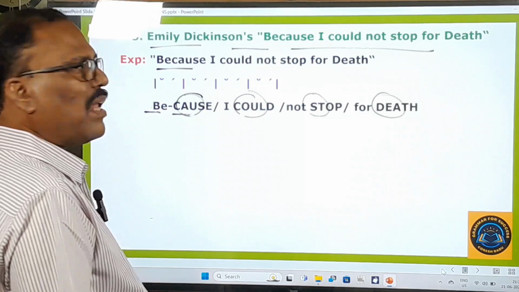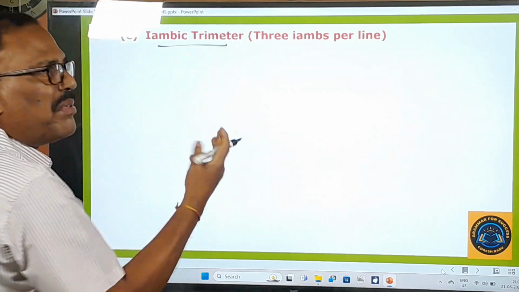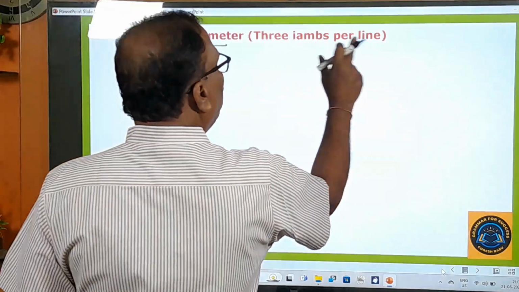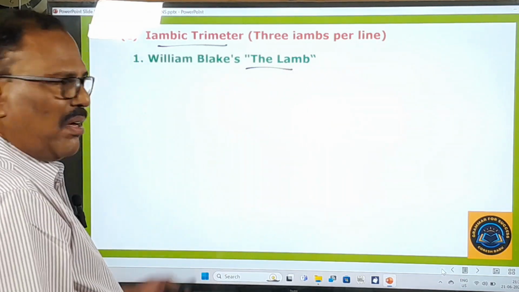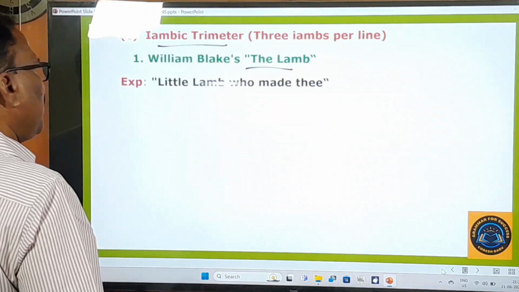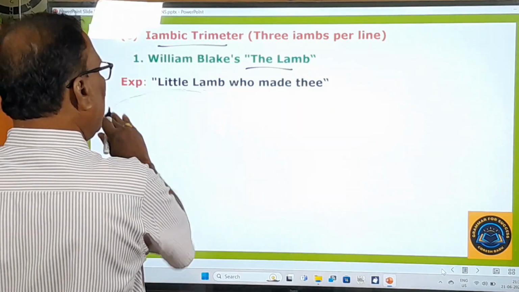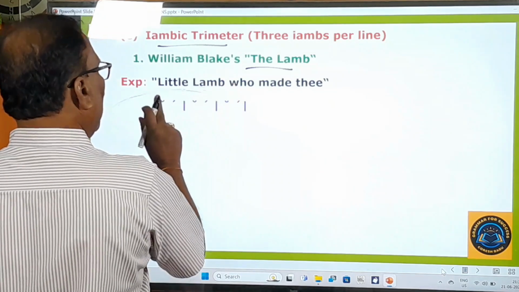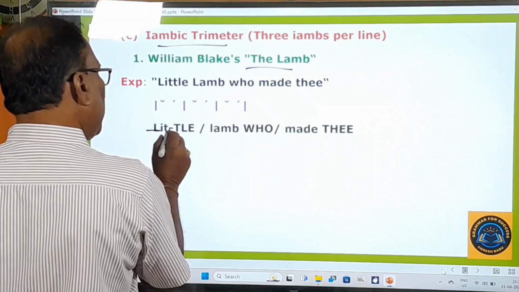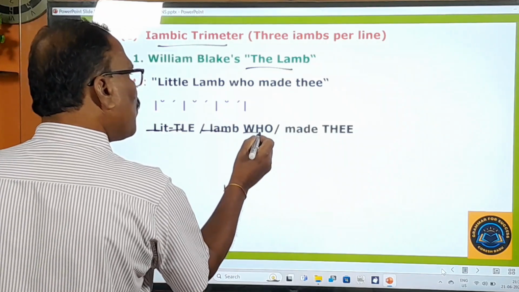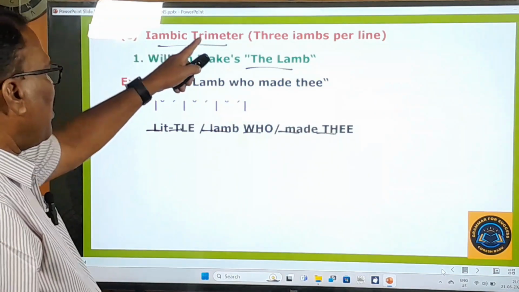Okay. Now we go to learn about the next metrical pattern. Iambic trimeter. Trimeter means three feet. That's all. Three iambs per line. Okay, very simple. You can easily understand. William Blake's The Lamb. From this poem, one line is taken for a division of this iambic trimeter. Little lamb, who made thee? This is the line, and there must be three feet. Dadum, dadum, dadum. Now let us divide this. Little lamb, who made thee. One, two, three. Three feet are there in that. This is called iambic trimeter.